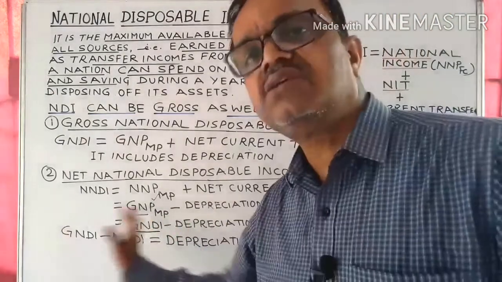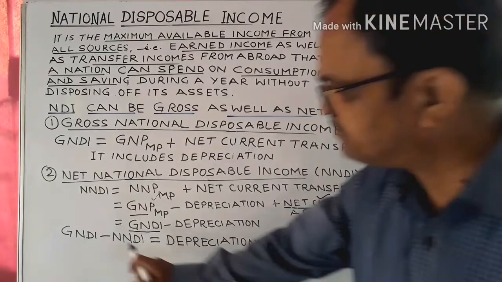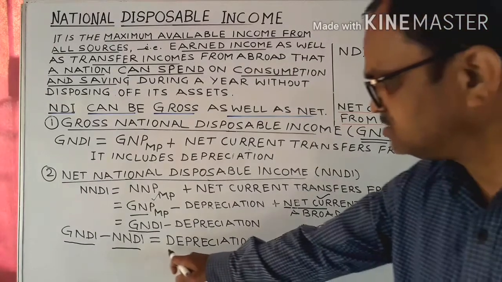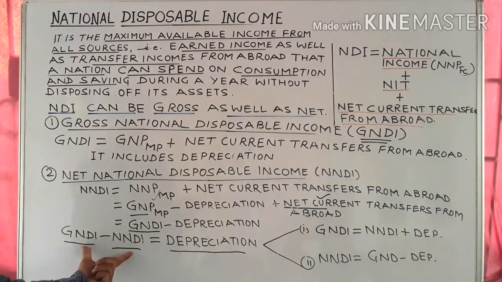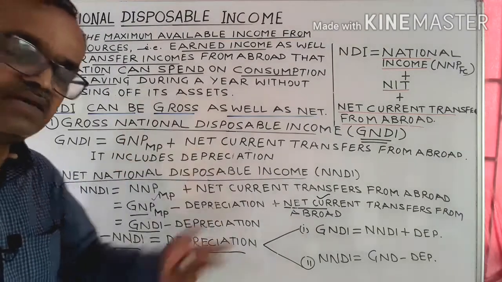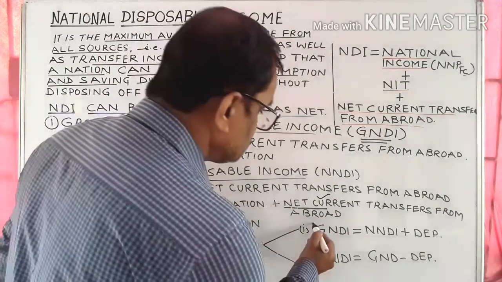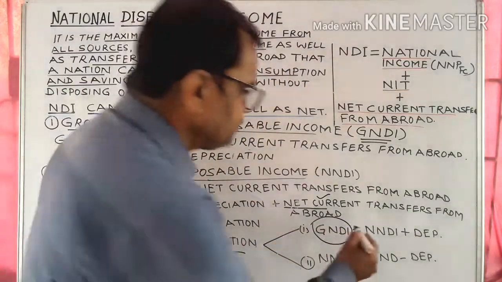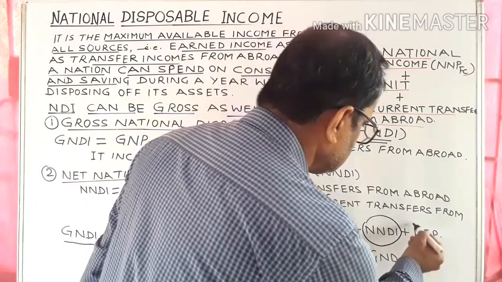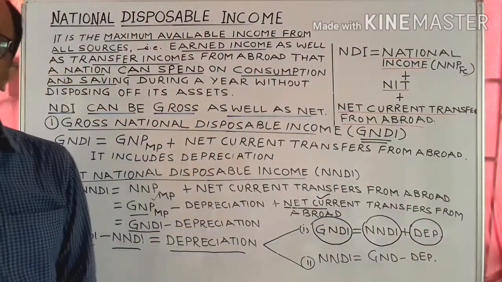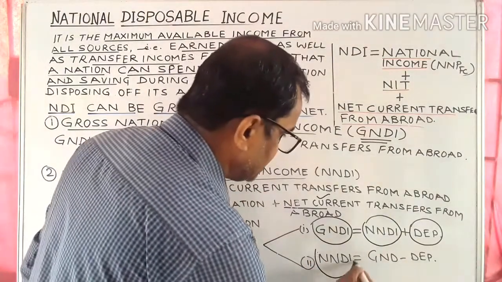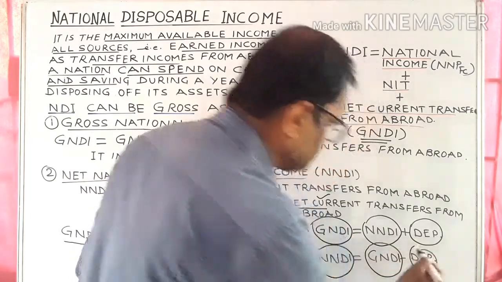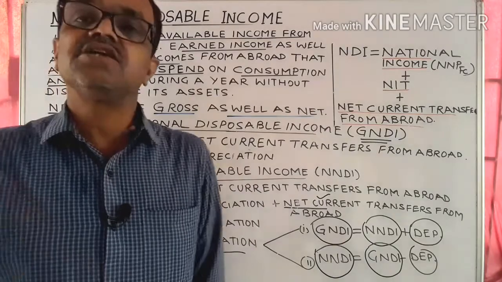So there is a relationship between these two disposable incomes: the difference of gross national disposable income and net national disposable income is equal to depreciation. From this formula, we can derive two other formulas. Whenever we are required to calculate GNDI, we just add depreciation to NNDI. And when we are to calculate NNDI, we just deduct the amount of depreciation from the gross national disposable income.